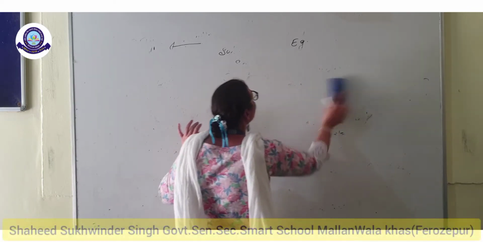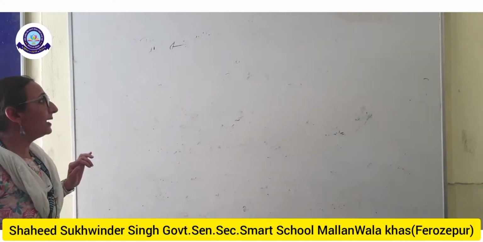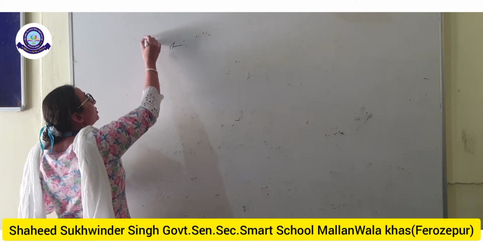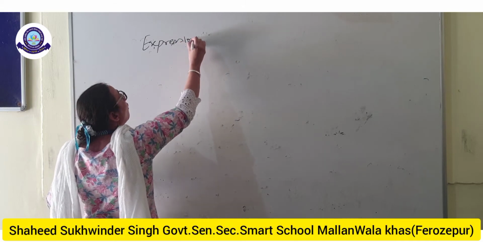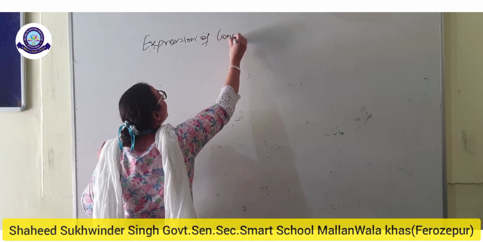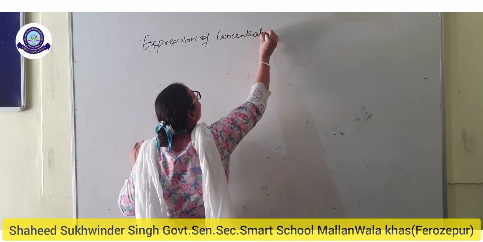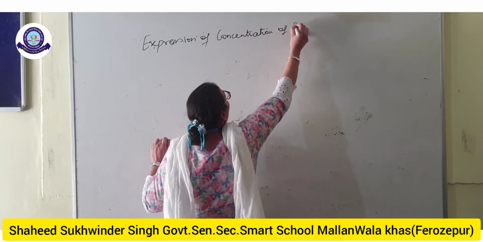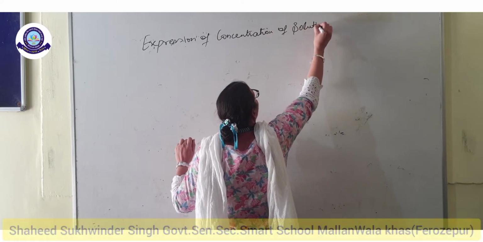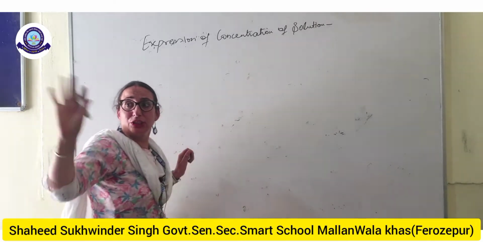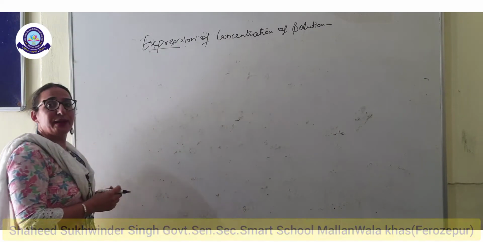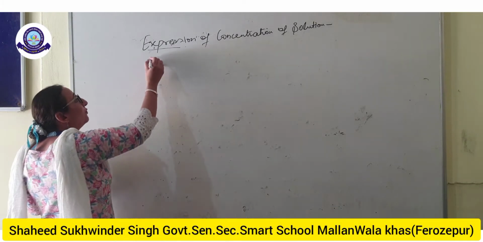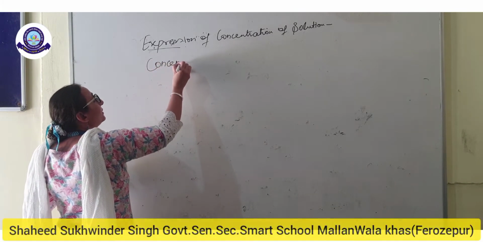Next we will discuss the methods to express the concentration of solutions. There are different methods to express the concentration of a solution. Now what do you mean by concentration?